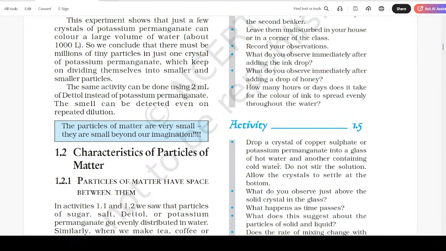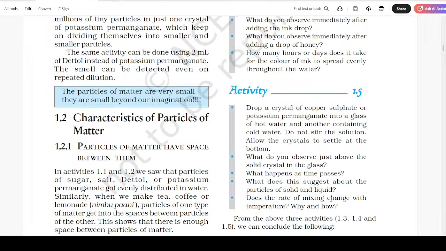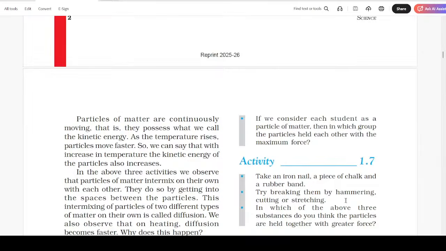Activity 1.5. Drop a crystal of copper sulfate or potassium permanganate into a glass of hot water and another containing cold water. Do not stir the solution. Allow the crystals to settle at the bottom. What do you observe just above the solid crystal in the glass? What happens as time passes? What does this suggest about the particles of solid and liquid? Does the rate of mixing change with temperature? Why and how?